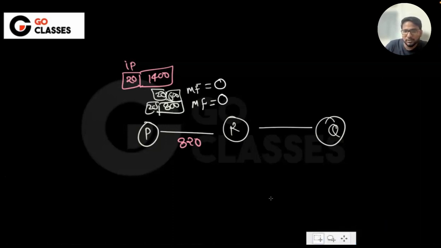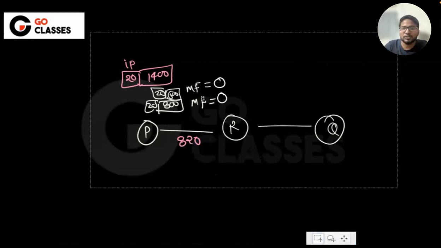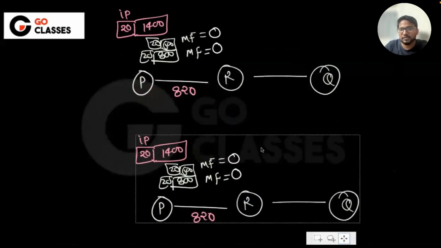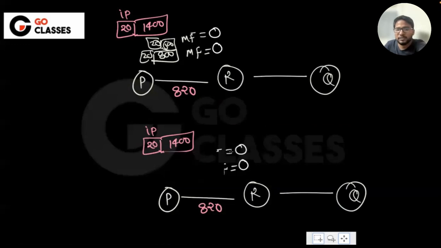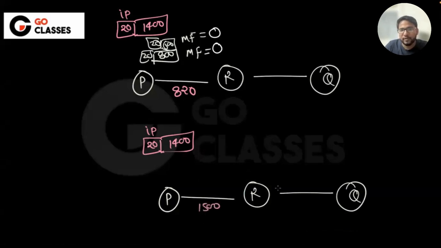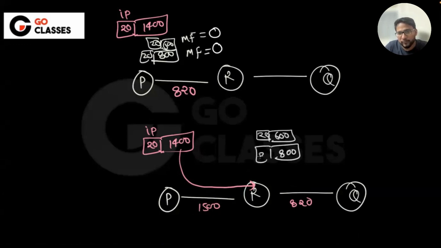Now let's suppose the scenario is different, which means the routers are fragmenting. Let's suppose the MTU here is 1500, and here the MTU is 820. If this packet is coming, will there be fragmentation at R? Yes, there will be fragmentation at R. It will be 800 and 620, because this is 820. Now tell me the more fragment field here.